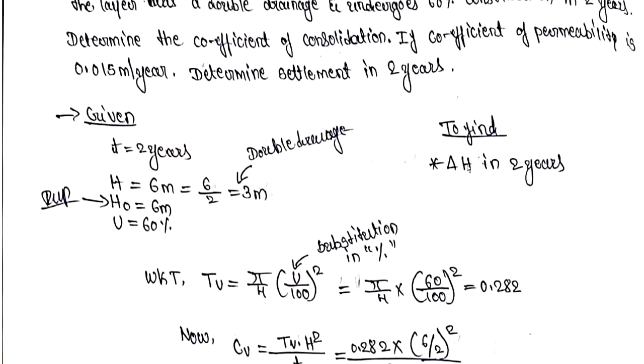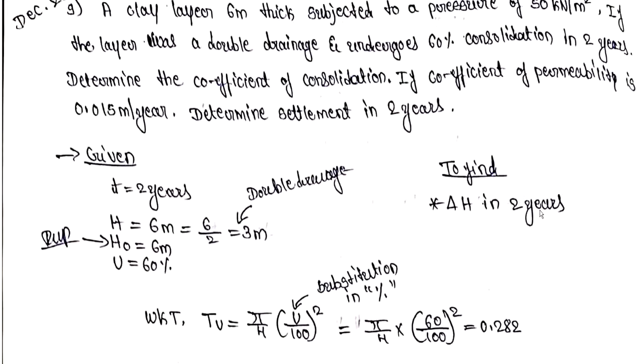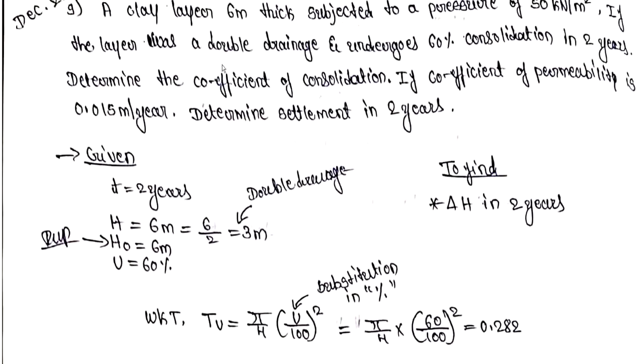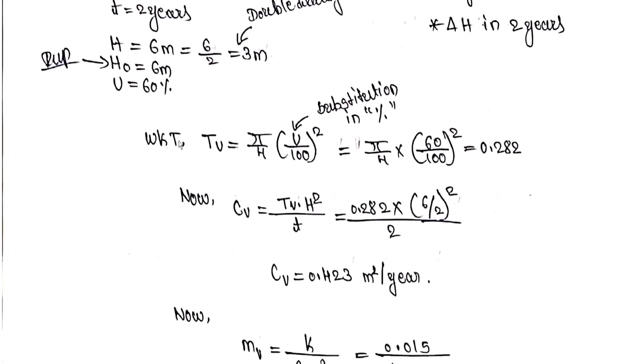What we have to find out? We have to find out the total settlement in 2 years. Before that we have to find out the coefficient of consolidation also. So we need to find out the coefficient of consolidation as they have asked over here. Now we know that TV is equal to pi by 4 into U divided by 100 whole square. So we have to find out this TV so that we are able to find out this CV.